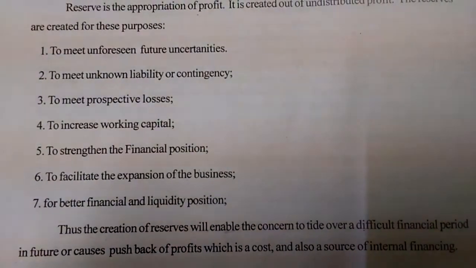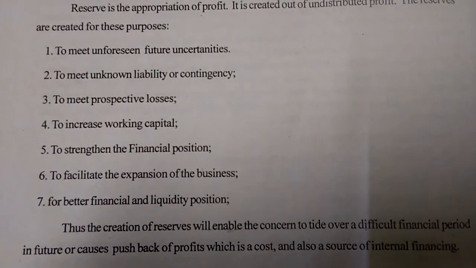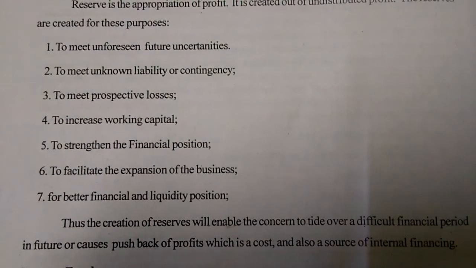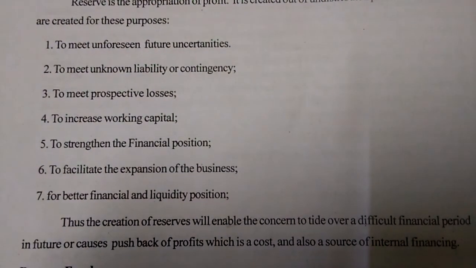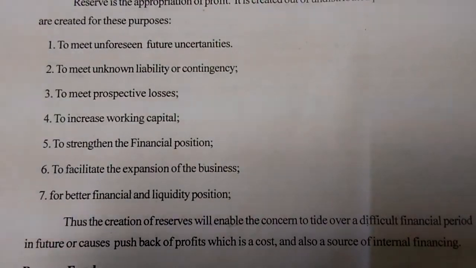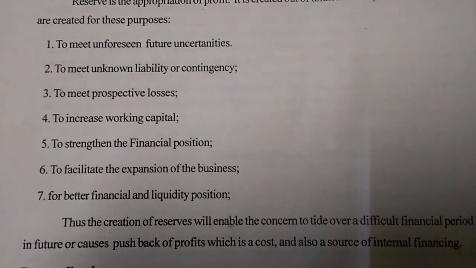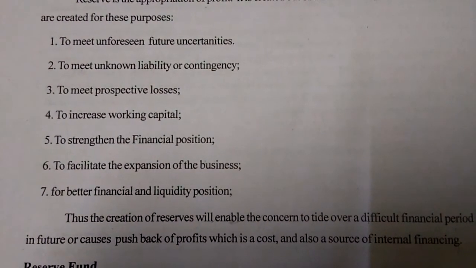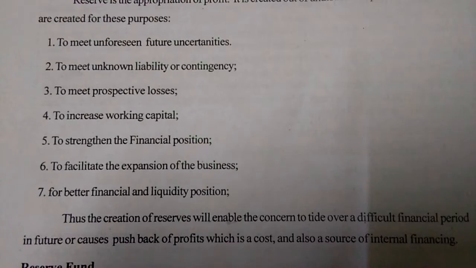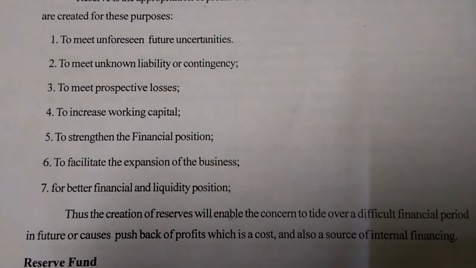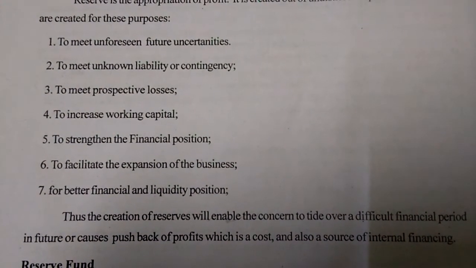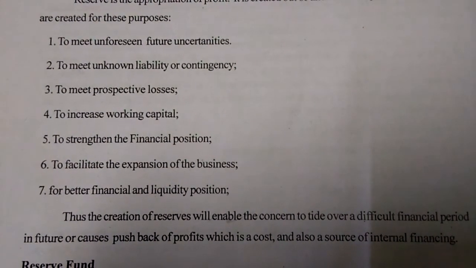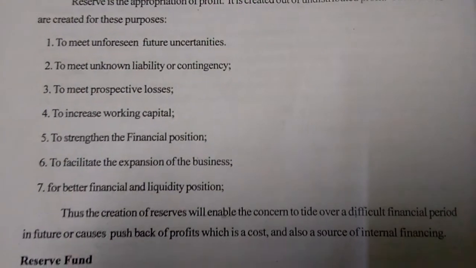First one is to meet unforeseen future uncertainties. Second one is to meet unknown liability or contingency. Third one is to meet prospective losses. Fourth one is to increase working capital. Fifth one is to strengthen the financial position. Sixth one is to facilitate the expansion of the business. Seventh one is for better financial and liquidity position.